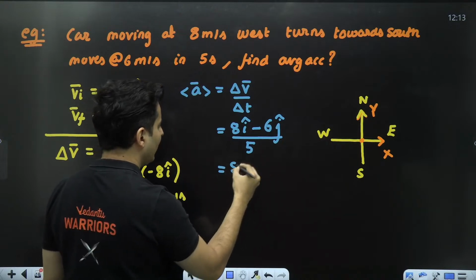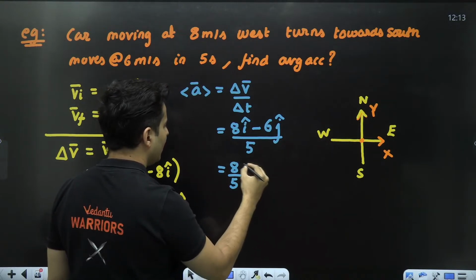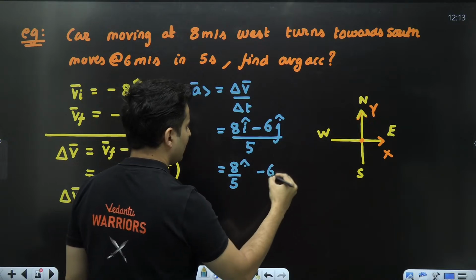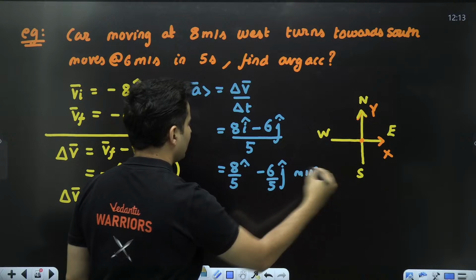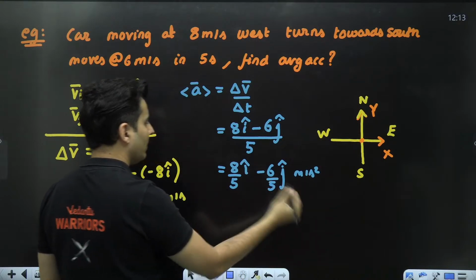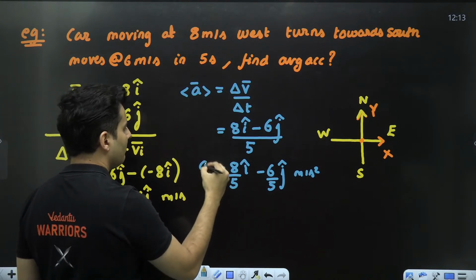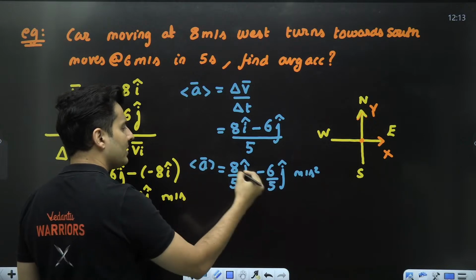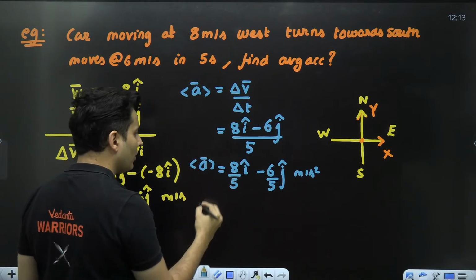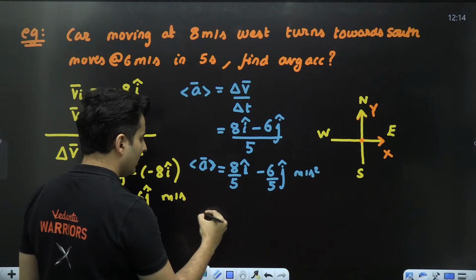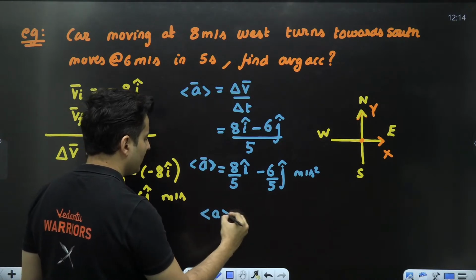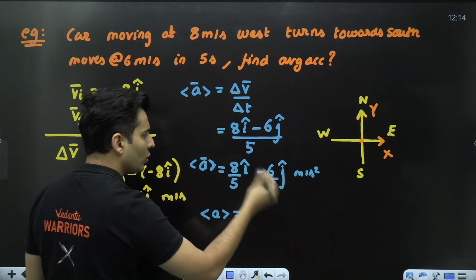You can also leave it as 8 by 5 i cap minus 6 by 5 j cap meters per second square. This is in vector form, but if you are interested in the average acceleration's magnitude, then you will take the root of this.